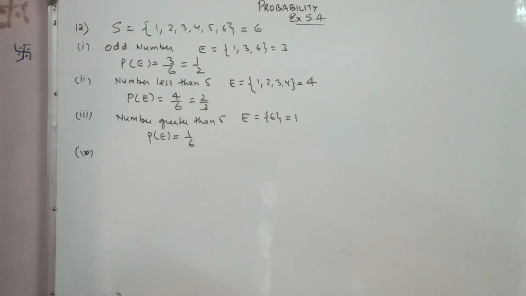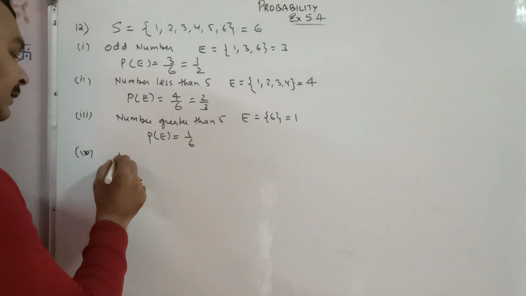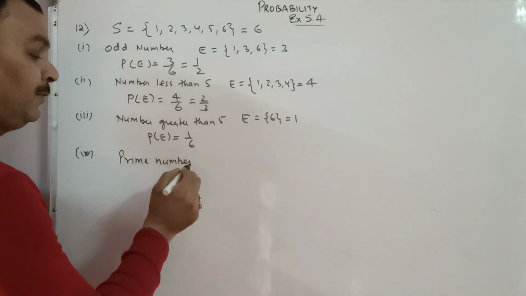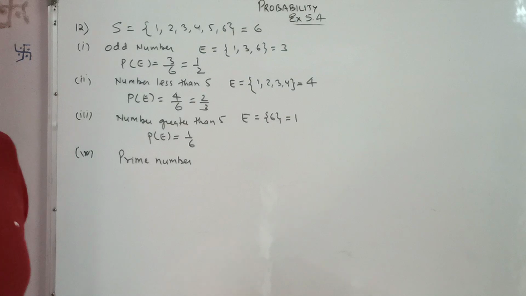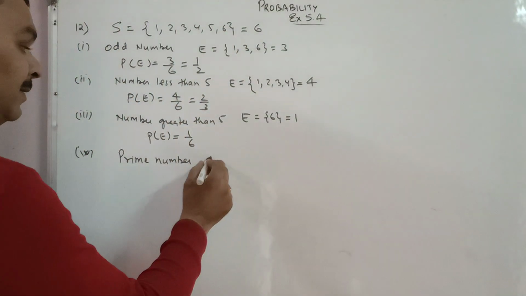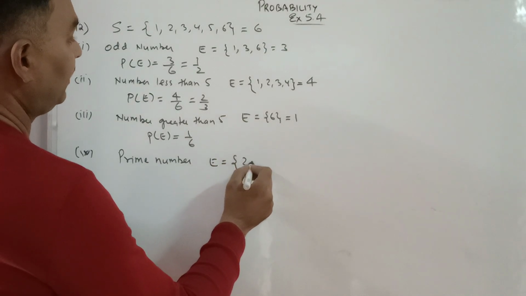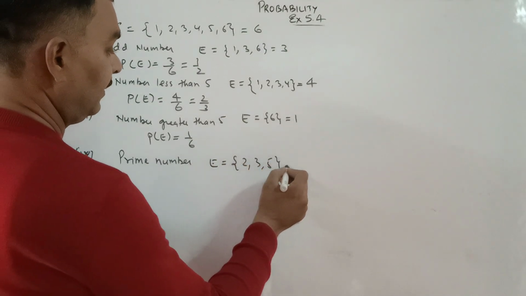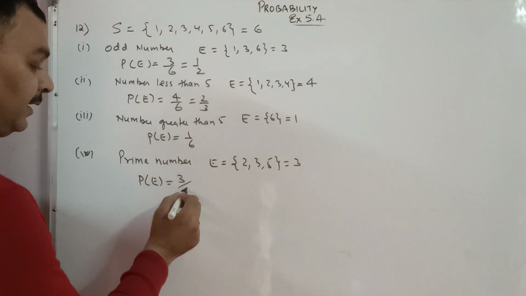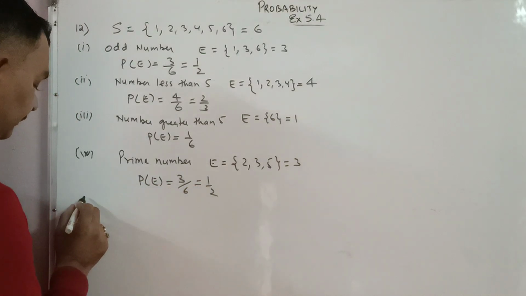Fourth part, a prime number. Now students, please do remember, 1 is neither prime nor composite. The prime numbers are 2, 3 and 5. That is 3. The probability of this event is also 3 by 6, 1 by 2.